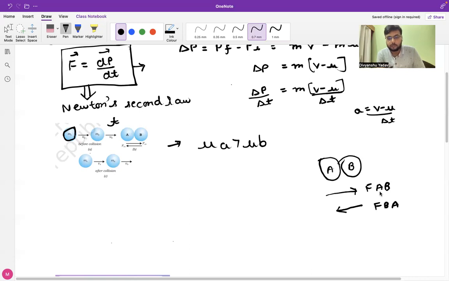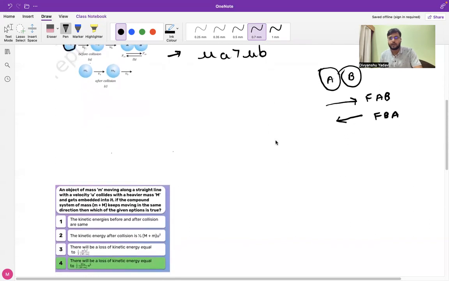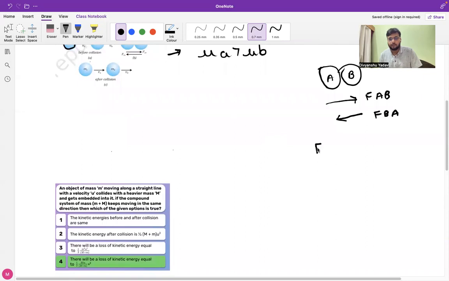At the point of collision, body A exerts a force FAB, and body B exerts an equal and opposite force, but the directions of the two forces will be opposite to each other. They won't be the same. So I can write this equation as FAB equal to minus FBA. It is just an illustration of Newton's third law.